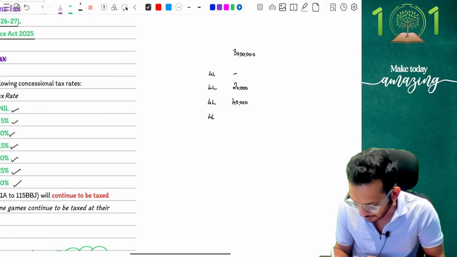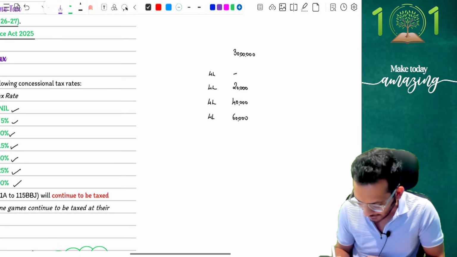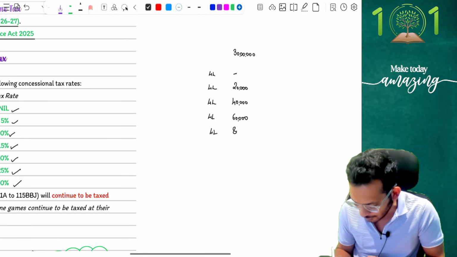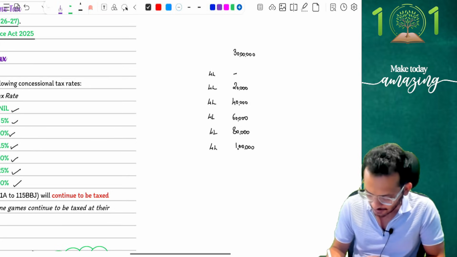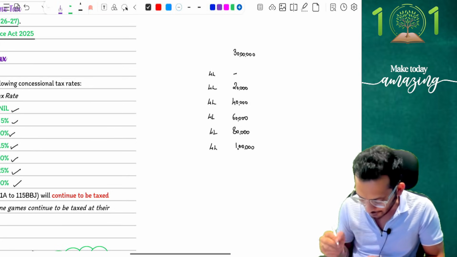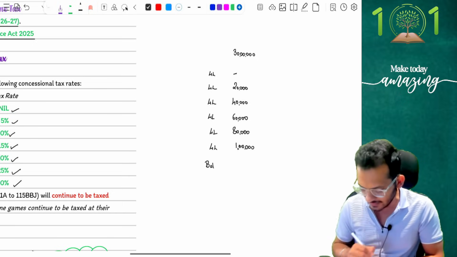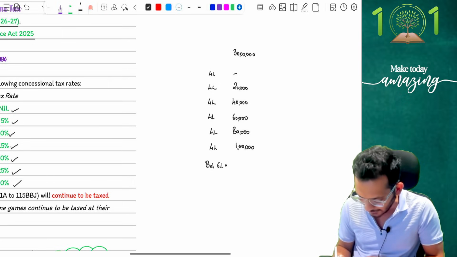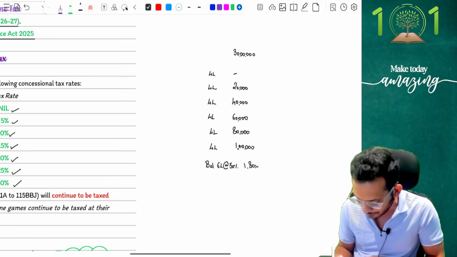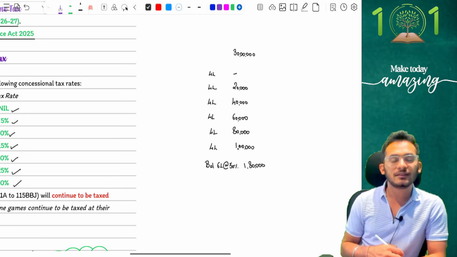Another 4 lakhs will give you 60,000. Another 4 lakhs will give you 80,000. Another 4 lakhs will give you 1 lakh. I think we have already crossed 24. Check karo. 4, 8, 12, 16, 20 and 24. This gives me the balance of 6 lakh rupees at the rate of 30%. Answer is 1,80,000.